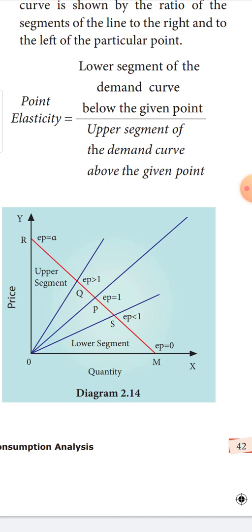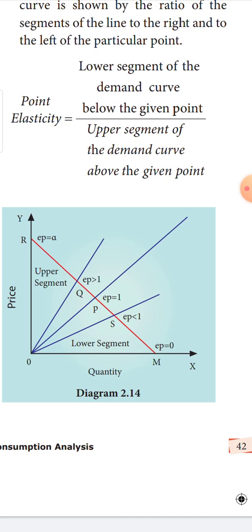Now go to Q. At Q, what is the elasticity? Lower segment of the demand curve is how much? QM. That is 1 plus 1 plus 1, that is 3. Divided by upper segment. What is upper segment? RQ. What is the value of RQ? It is 1. So 3 divided by 1 is 3. The value is greater than 1. So at Q, the value of elasticity of demand is greater than 1. EP is greater than 1.